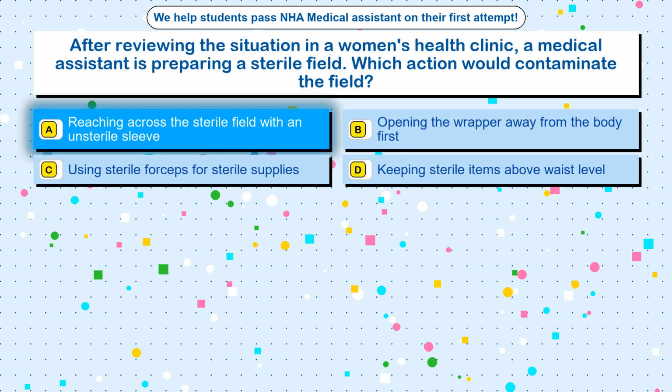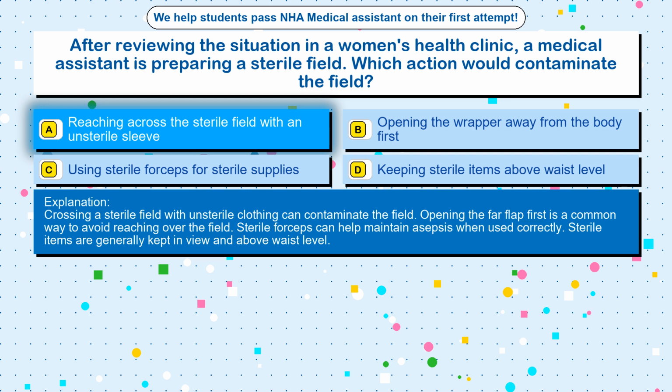Reaching across the sterile field with an unsterile sleeve. Crossing a sterile field with unsterile clothing can contaminate the field. Opening the far flap first is a common way to avoid reaching over the field. Sterile forceps can help maintain asepsis when used correctly. Sterile items are generally kept in view and above waist level.